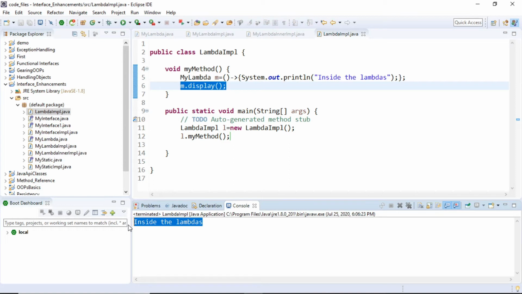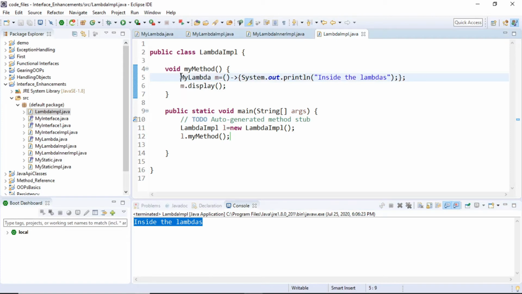What we are talking about here is that I'm going to create the object of an implementation class of this MyLambda. Understand this? I'm going to have the object of a class which is the implementation of this MyLambda, and I'm going to refer to it by m, and I'm going to override one method. Now remember, lambdas are going to be used in the functional interface approach. Of course, I'm having another session in the next session immediately where we are going to talk about what a functional interface is.